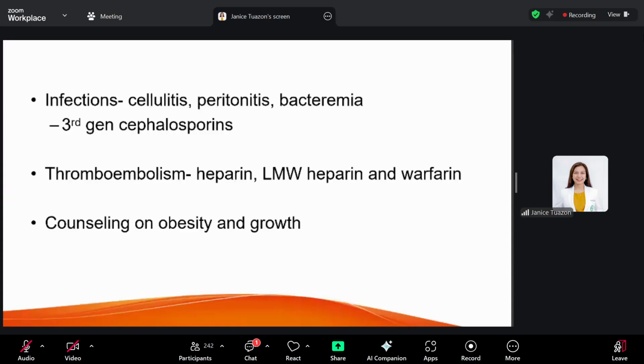Sometimes, because they have changes in their appearance, especially adolescents, they discontinue the drug. And what happens is they will have a relapse. So they should be counseled, not just because of the effects of the steroids, but also for the chronicity of the disease.